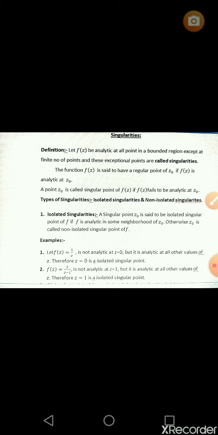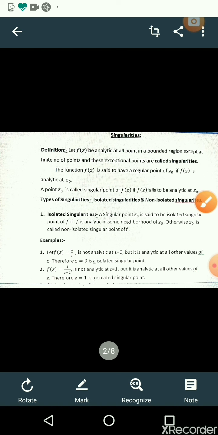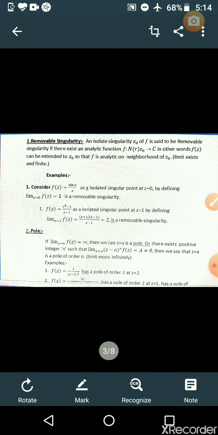Second, suppose f of z equal to 1 by z minus 1. It is not analytic at z equal to 1, because 1 by 0 will be infinity, it is not defined. But it is analytic at all other values of z. Therefore z equal to 1 is an isolated singular point. And then the removable singularity. An isolated singularity